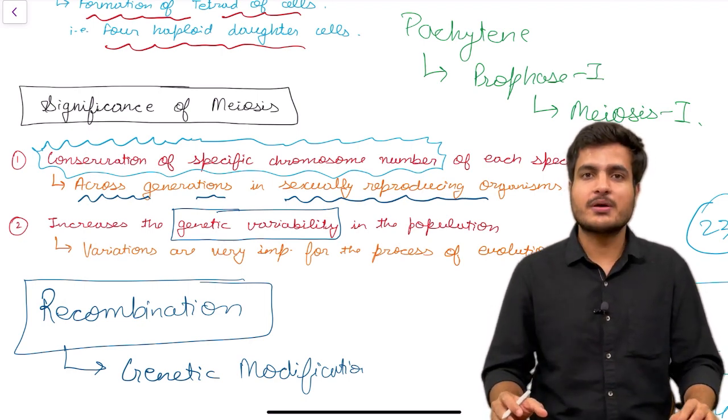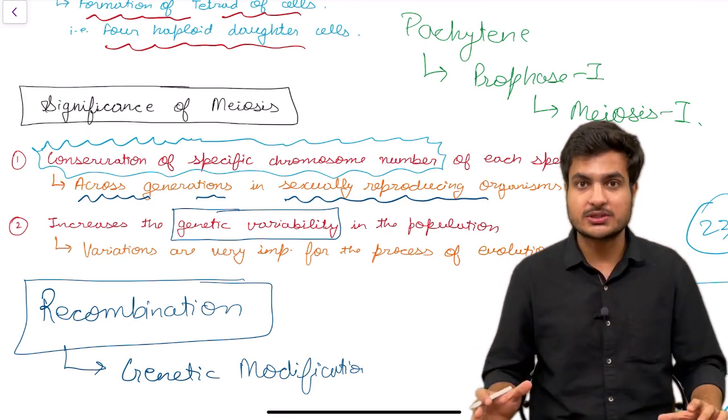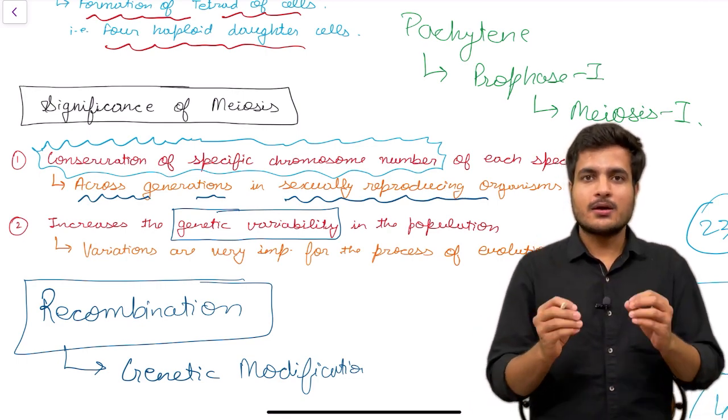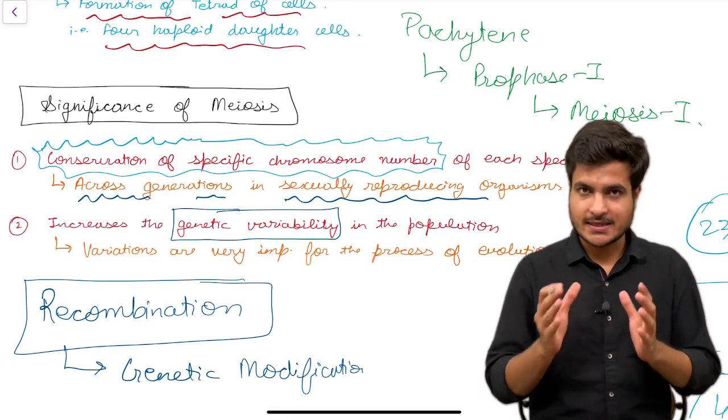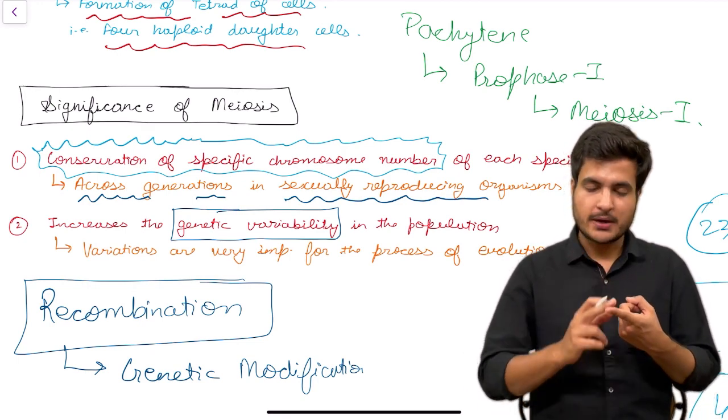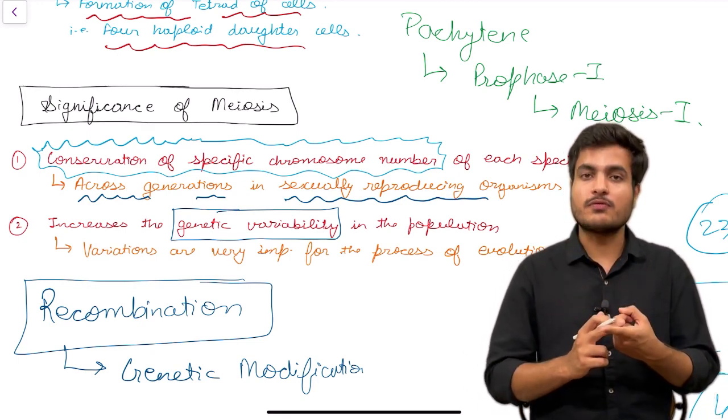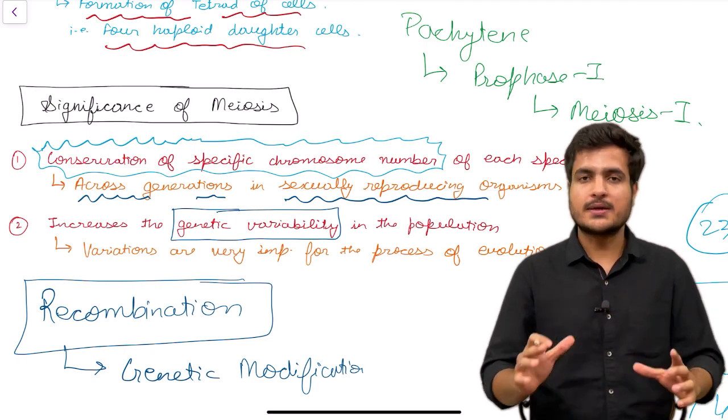And with this, we have completed the entire discussion of NCERT regarding the unit of cell cycle, in which we have discussed mitosis, meiosis, and different stages of each of these, and cytokinesis, in detail in my videos.